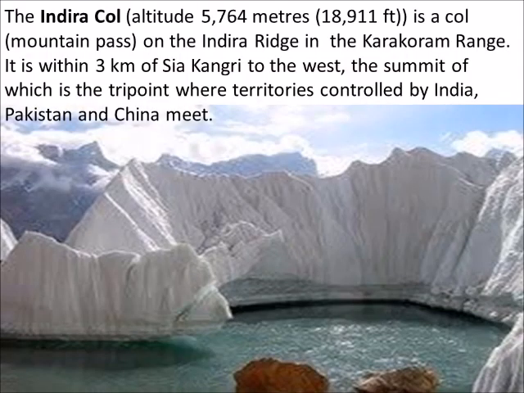The Indira Col, altitude 5,764 meters, 18,911 feet, is a col, a mountain pass you call it, on the Indira Ridge in the Karakoram range. It is within 3 kilometers of Siachen Kangri to the west, the summit of which is the tri-point where territories controlled by India, Pakistan and China meet.